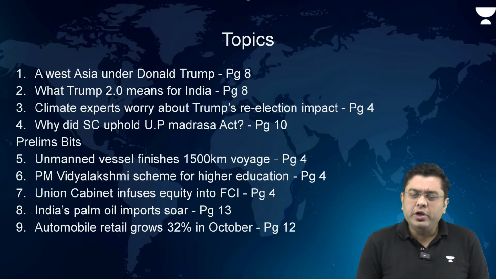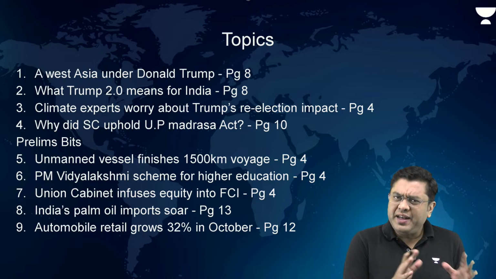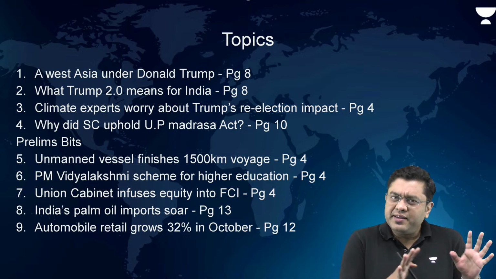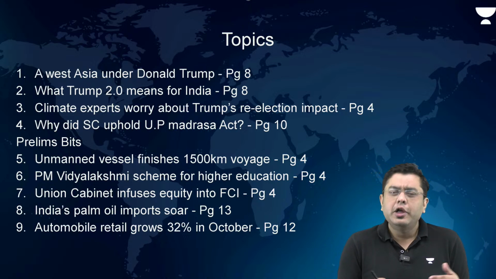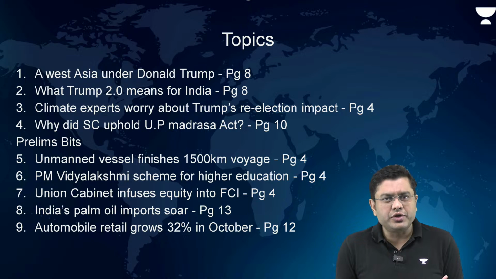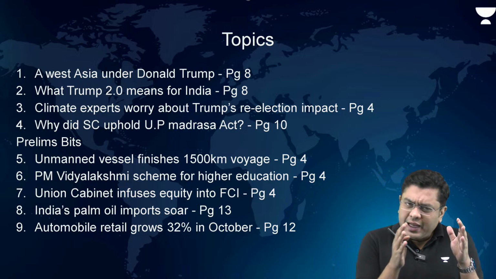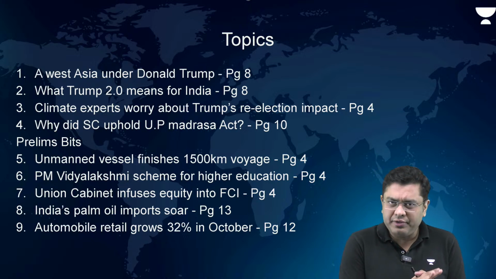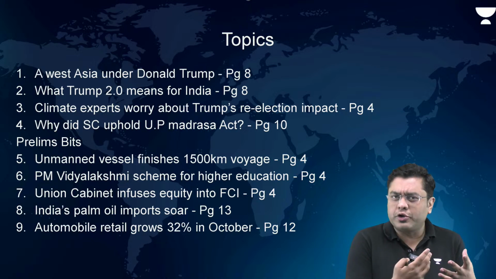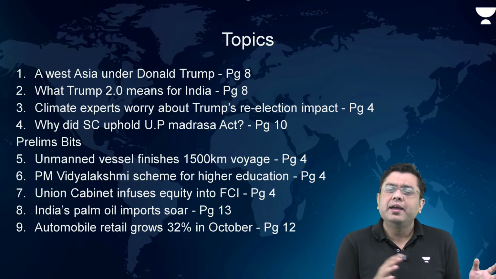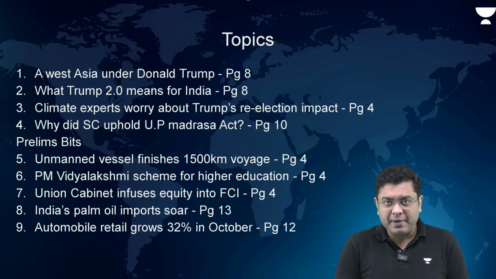In total, we are going to discuss around 9 topics from various different perspectives, both prelims as well as mains. Now, today's newspaper is dominated by the US elections. So obviously, almost all the articles are associated with the US elections, the outcome of the US elections, and what impact those elections will have on the global order. We have identified some of the articles which are relevant in terms of understanding the future course of action that will impact not only the climate but global polity, and also what will be the impact on India.